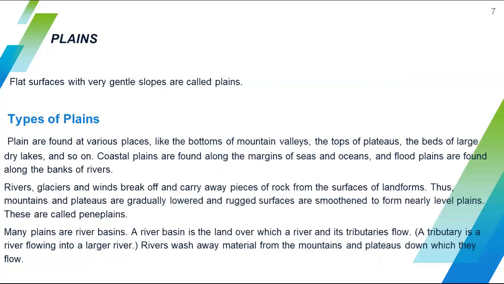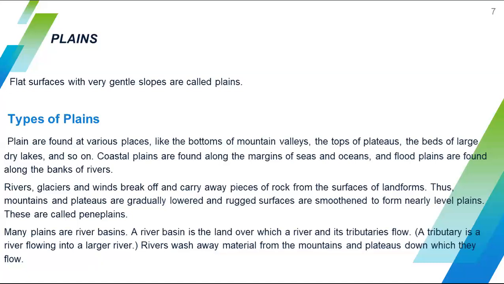So with the help of river water, glaciers and winds, pieces of rock break off and are carried to different places. Thus mountains and plateaus are gradually lowered.